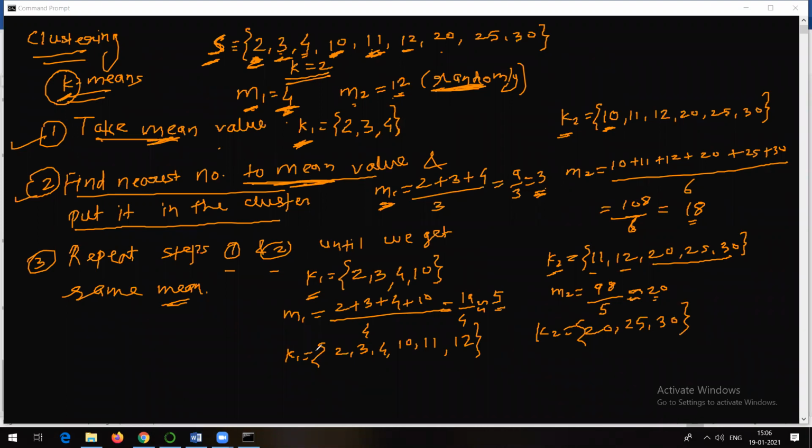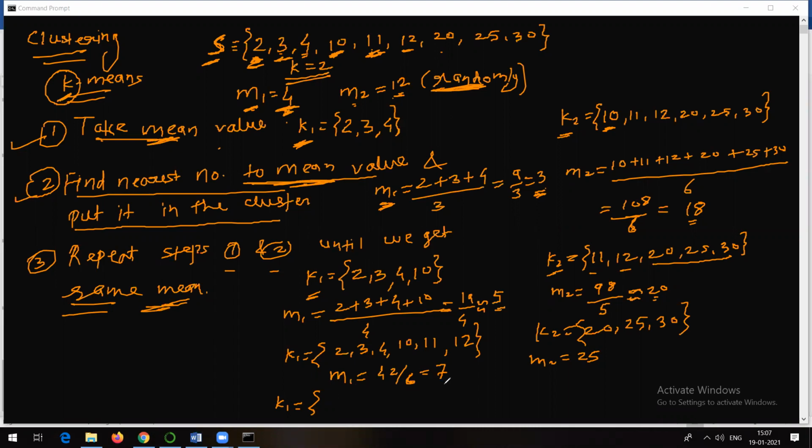Are we done yet? Let's check that. Find out the mean. What is M1 here? So M1 will be 2 plus 3 plus 4 plus 10 plus 11 plus 12, which is 42, divided by 6. So M1 is 7. What is M2 here? Obviously M2 is going to be 25, right? M2 is 25. Let's find out K1 and K2 once again. So till what point do we need to find out? Until we get the same mean. That's what we are going to check.